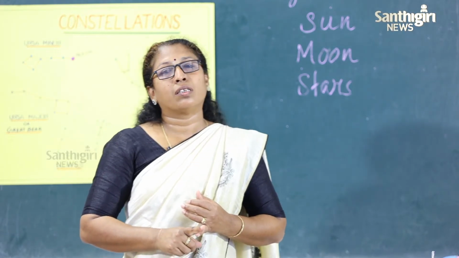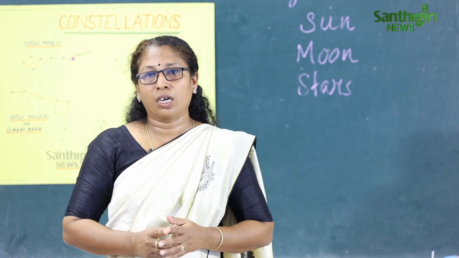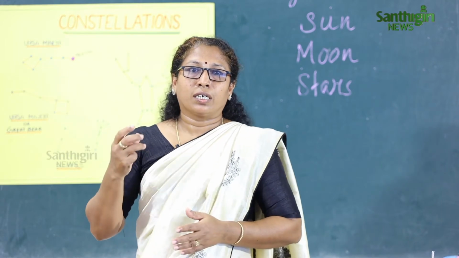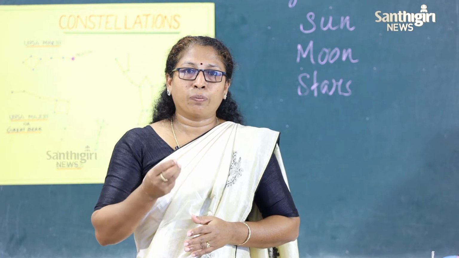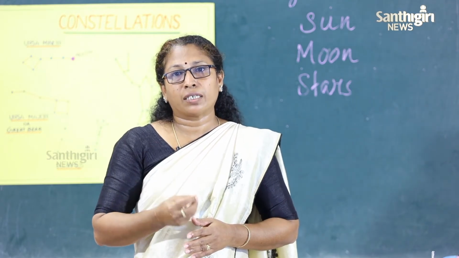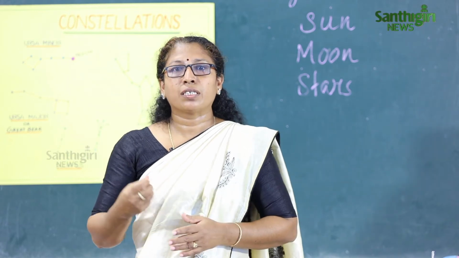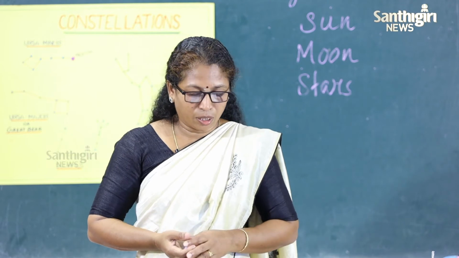We discussed the next neighbor, the moon. The moon is the natural satellite. It is very close to the earth, and it moves around the earth, and it has different shapes because only the part that gets the sunlight can be visible for us, and it has no air. It has no life. That is about the moon.